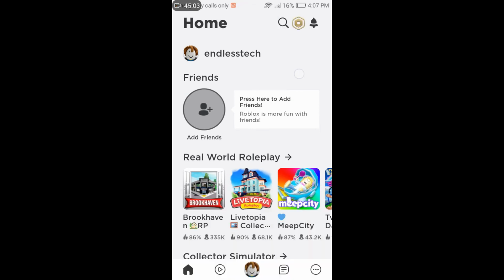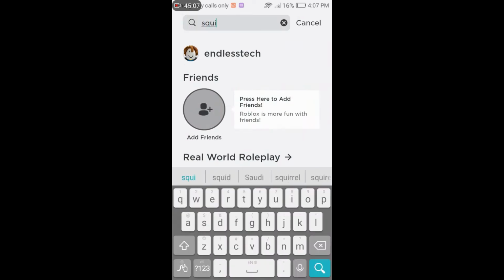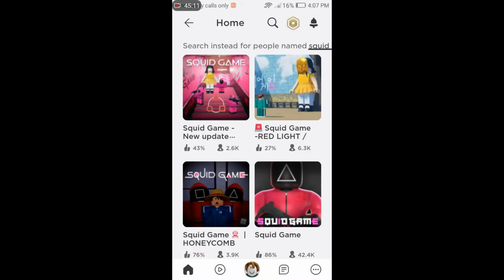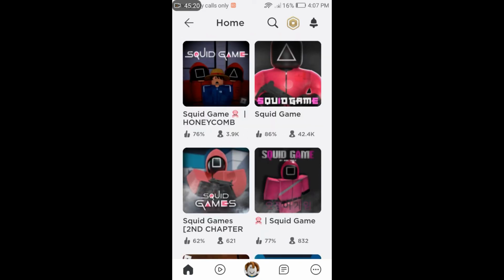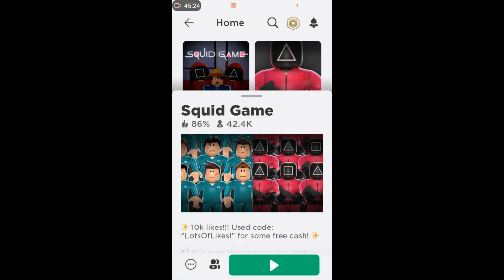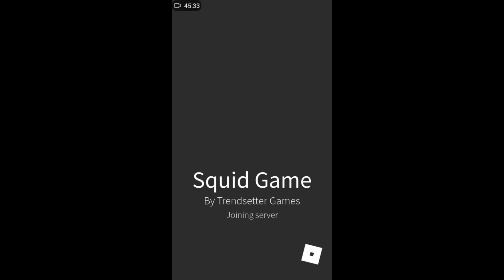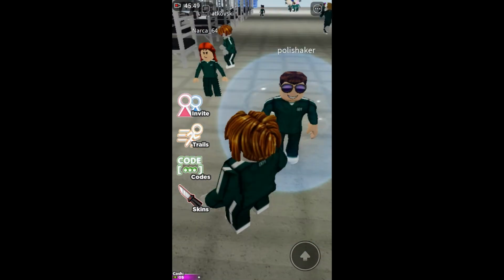So now our account is ready, and you can see the search bar. Type Squid Game in the search bar. Now you can see there are many Squid Games here, but my suggestion is to go for the one which has more likes. So you can see this has 86% likes, so I'm clicking on this one. So this is it. This is the way you can go for other games also.